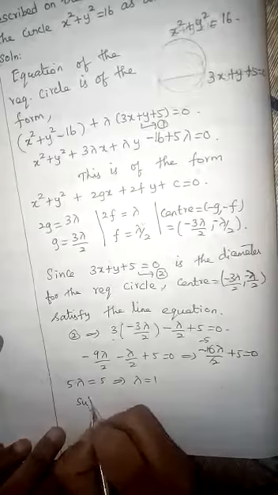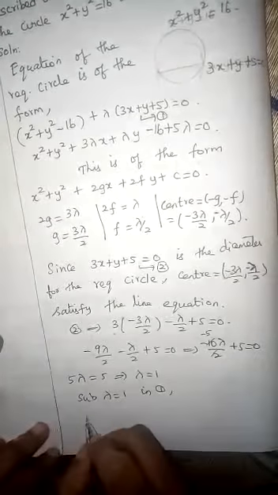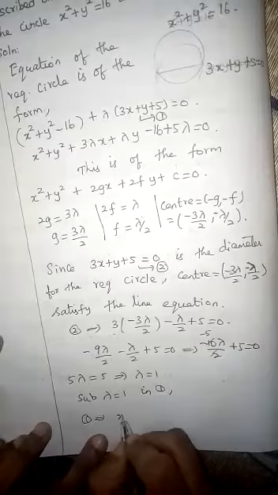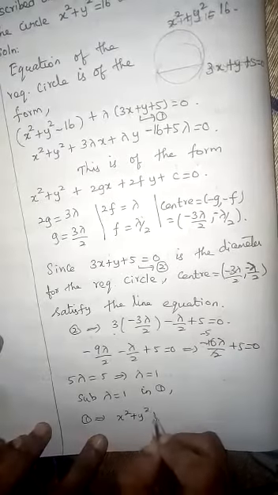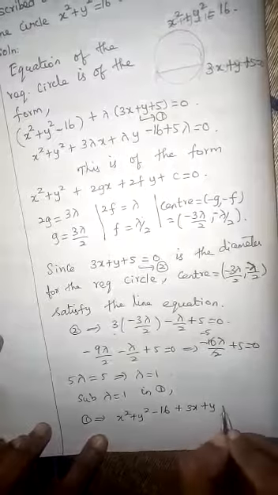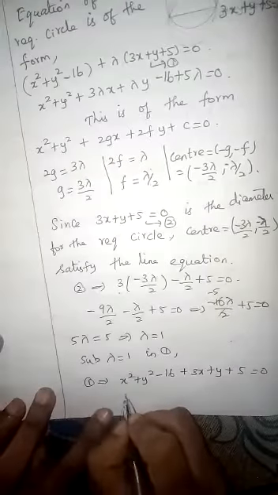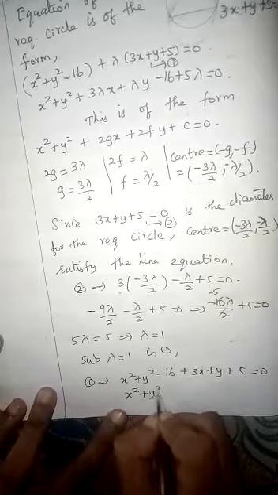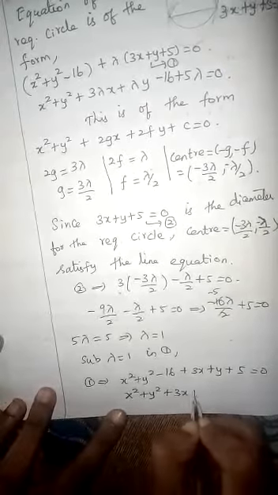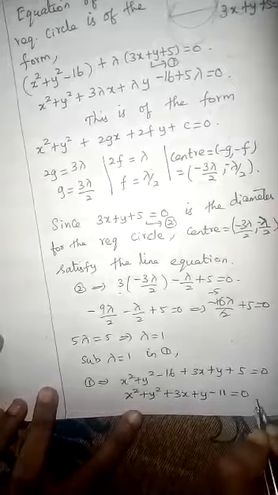Substitute lambda equal to 1 in equation 1. So equation 1 implies x square plus y square minus 16 plus 3x plus y plus 5 equal to 0. You can rearrange it: x square plus y square plus 3x plus y minus 11 equal to 0. So this is the answer.